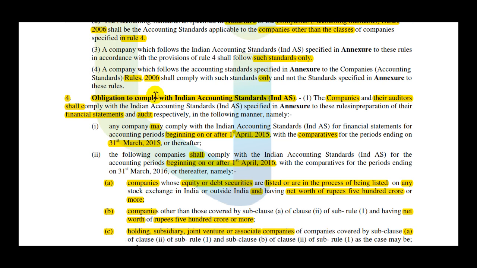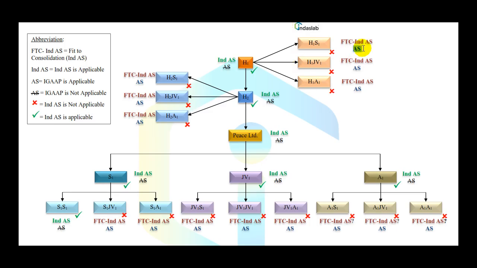So in our scenario, all those companies which are not either A or B or C, to them rules 2006 are applicable, and hence they must comply with existing accounting standards. As you can see here, they must comply with existing accounting standard. So their legal books of account, their statutory books of accounts will remain existing accounting standard. However, they need to create financial statements which are fit for the consolidation, because for H1, H2 and Peace Limited, Ind AS are their statutory books of accounts.